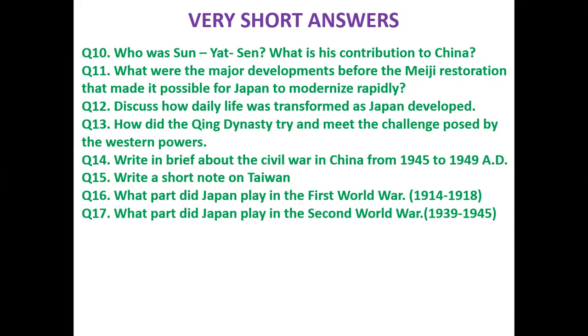The Meiji Restoration took place in Japan in 1868 when its emperor got real powers. During a long period from 1603 to 1867, the rulers of Japan were nominal rulers and the real powers were in the hands of shoguns.